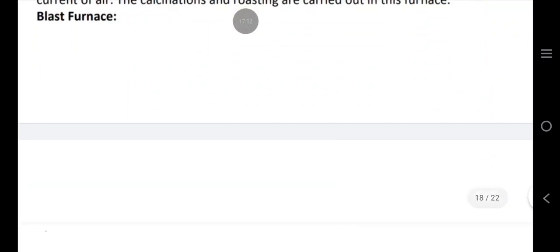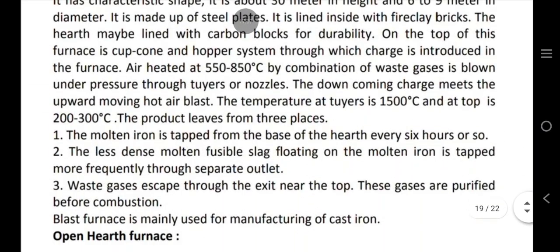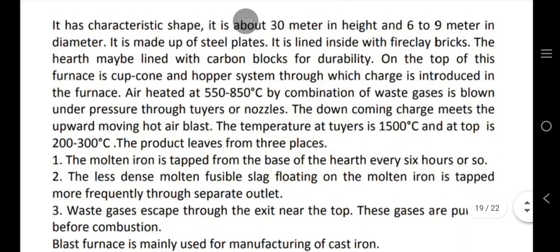Blast furnace. It has characteristic shape. It is about 30 meter in height and 6 to 9 meter in diameter. It is made up of steel plates. It is lined inside with fire clay bricks.